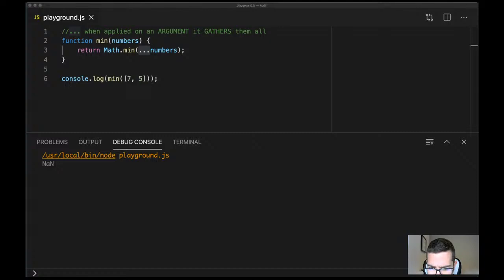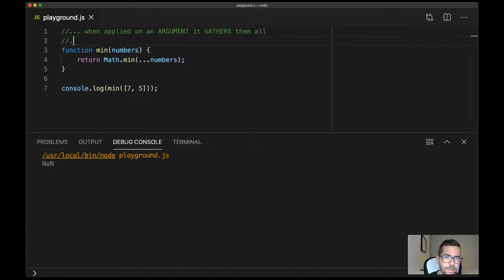Lauren is right because the spread syntax, let me add it here, when applied on a variable, spreads its elements.